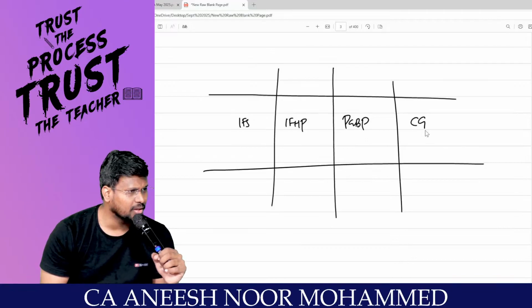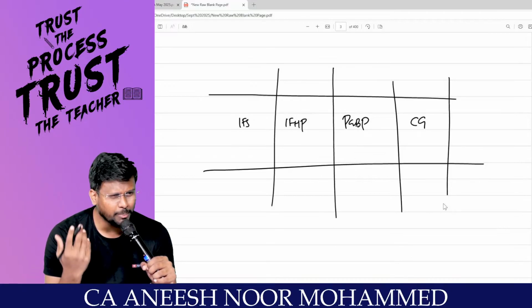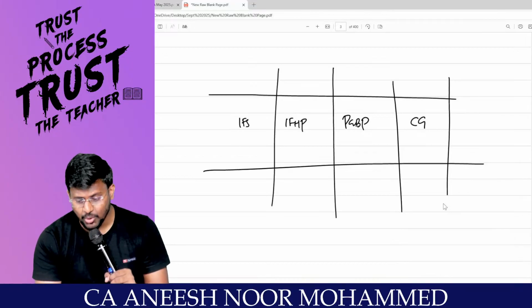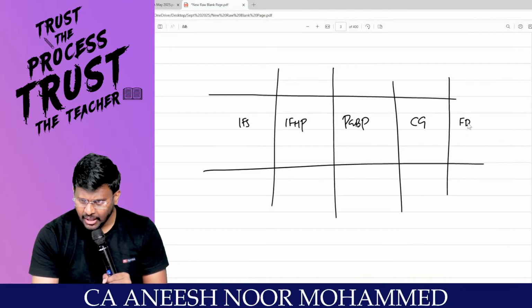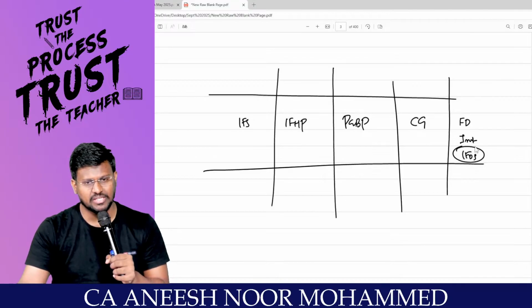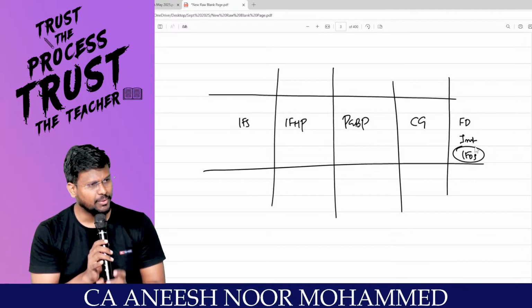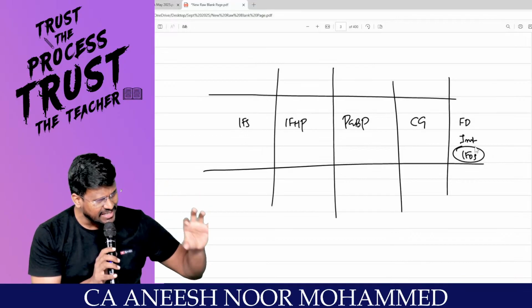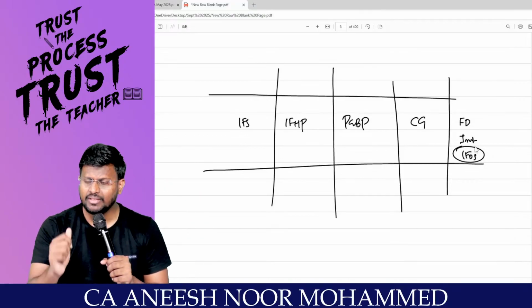If you have a lot of money, you may not purchase a house. Sometimes you may put an FD. From the FD, you will get what? Interest. That interest will be taxable under income from other sources, IFOS. So an assessee's income is classified into 5 categories. There are 5 incomes that will be earned by an assessee.